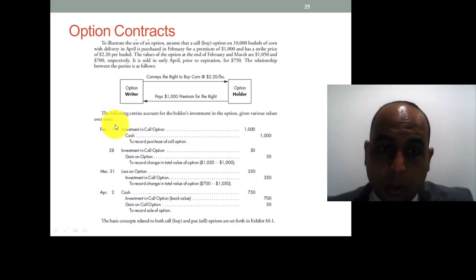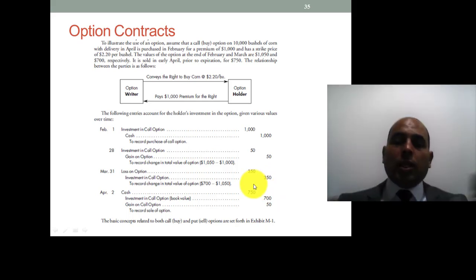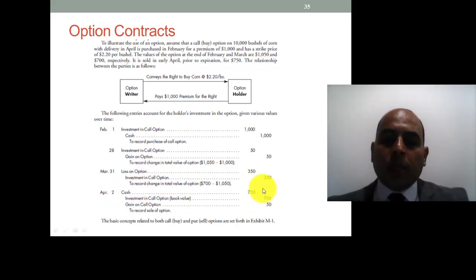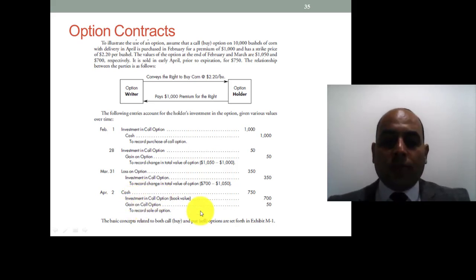Right now, the investment in call option in our books is debited by 1,000, debited again by 50, so 1,050, and credited by 350, so we have a balance of 700. But we sold it for 750, so we have a gain on the call option. Cash will be debited by 750, investment in call option is credited by its book value of 700, and you have to recognize a gain of $50.